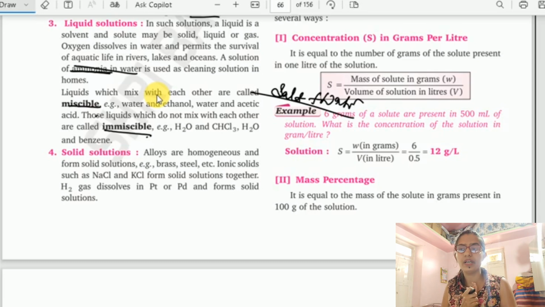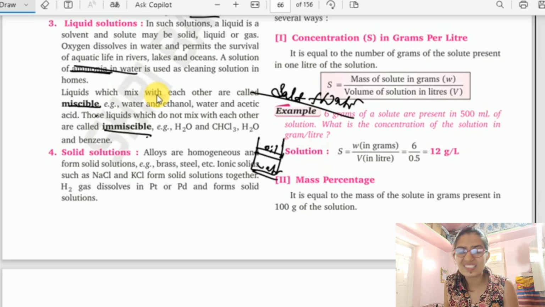Similarly, if I use oil and water and mix them together, is that solution going to become miscible? No, I can see the layers. At the top I can see the oil and at the bottom water.